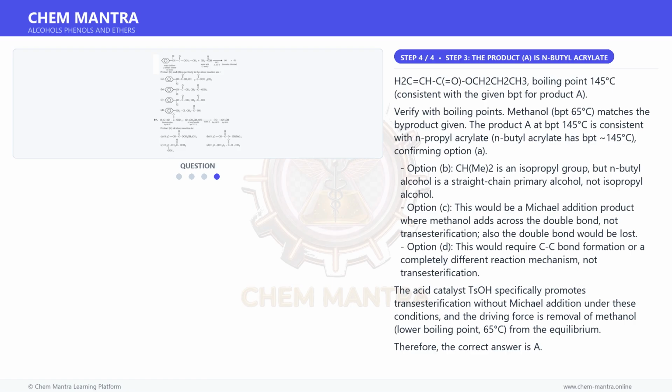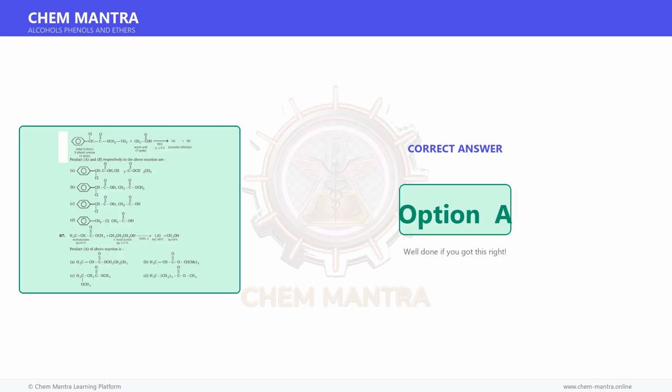The acid catalyst TsOH specifically promotes transesterification without Michael addition under these conditions, and the driving force is removal of methanol, with its lower boiling point of 65 degrees Celsius, from the equilibrium. Therefore, the correct answer is option A.